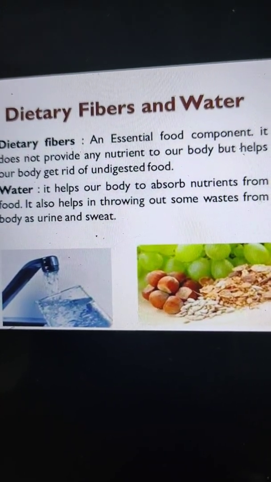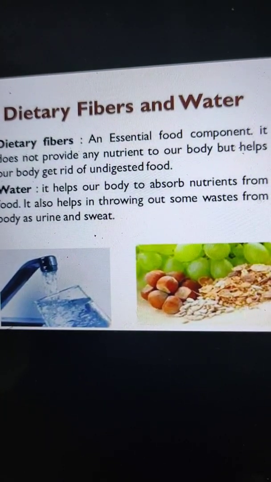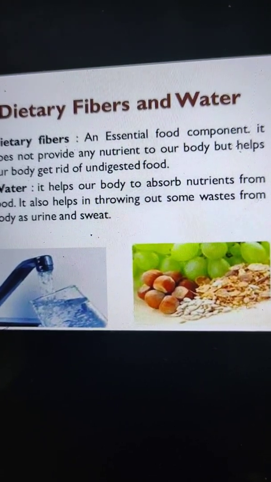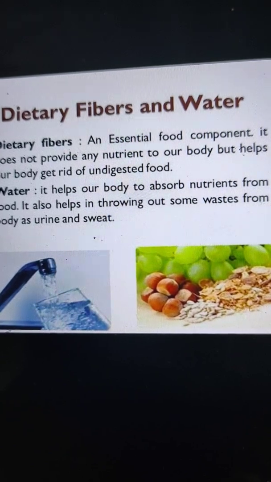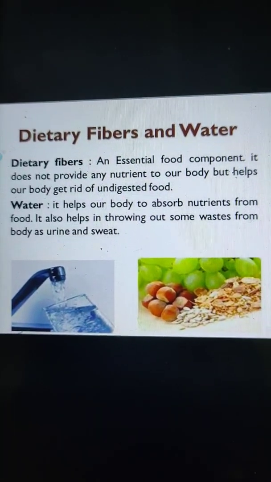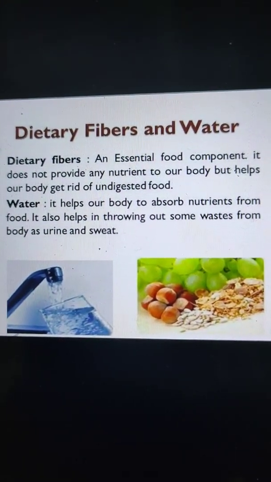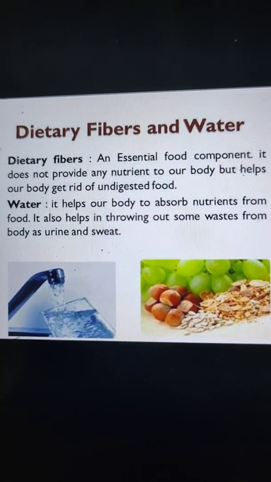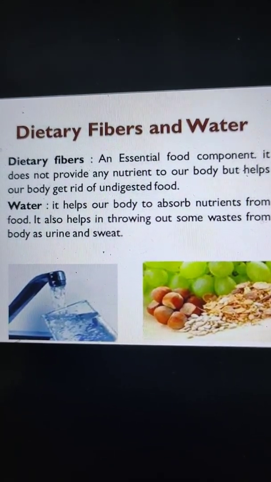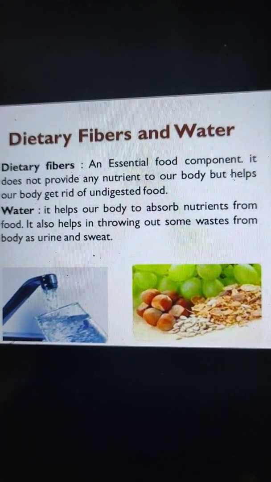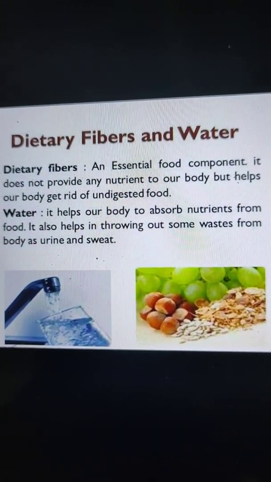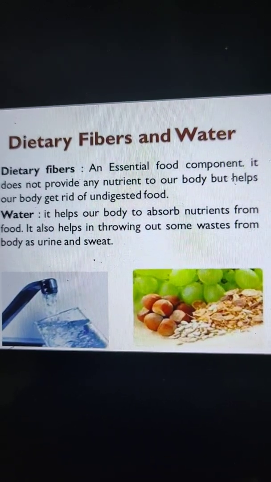They neither provide energy like carbohydrates and fats, nor even build our body, but they are also essential. You know why they are very essential? Because they help our body to get rid of undigested food. So that is why they are important.